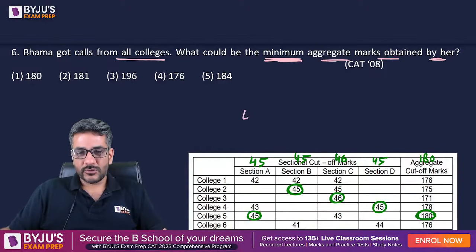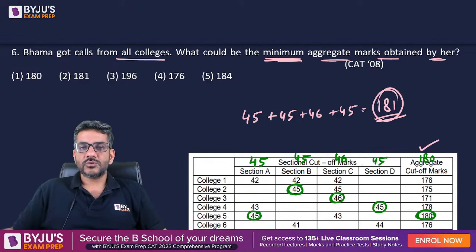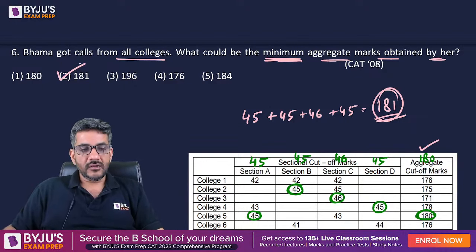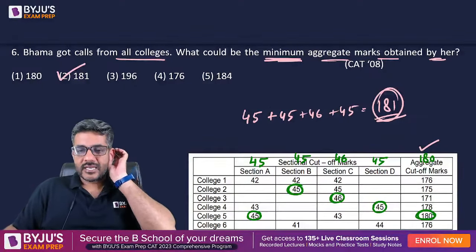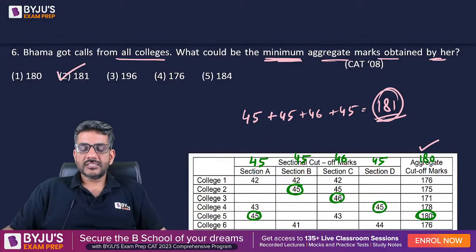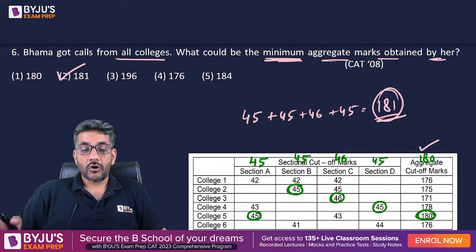So what is the total score she must have had? So in section A 45, section B 45, section C 46, section D 45. This total becomes 181, which automatically clears this 180 as well. That means minimum score of Bhama should be 181 so that she can get a call from all the colleges. This is the minimum possible score that she must have to get a call from all the colleges.